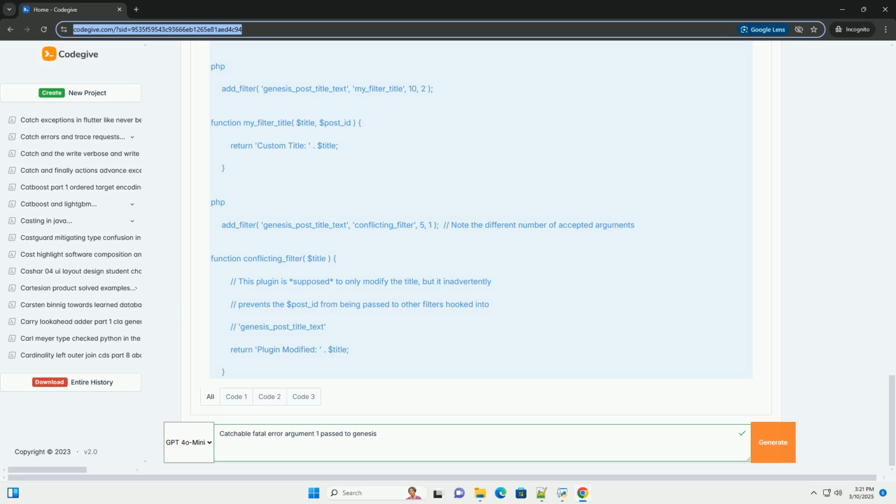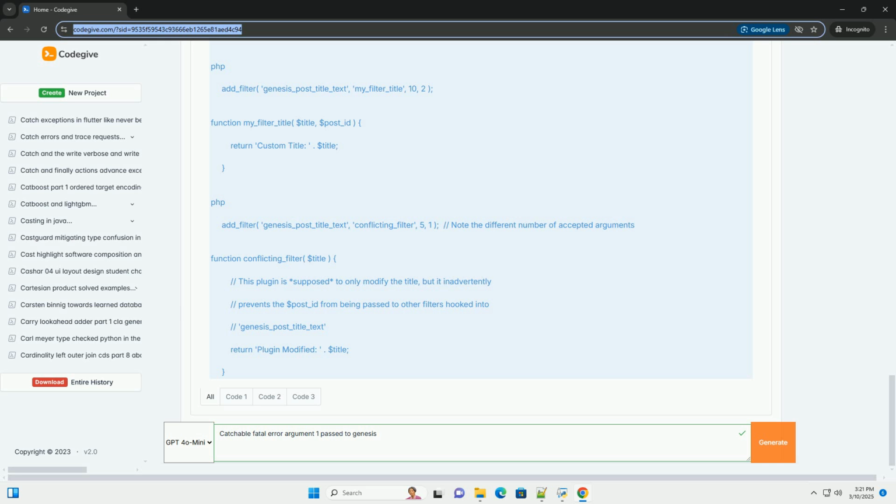When the next function hooked into this filter, my_filter_title at priority 10, is called, it doesn't receive the $post_id argument. If my_filter_title relies on $post_id, it will error because it's essentially null.